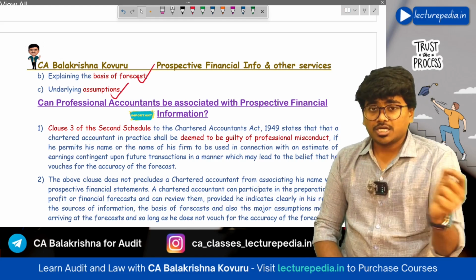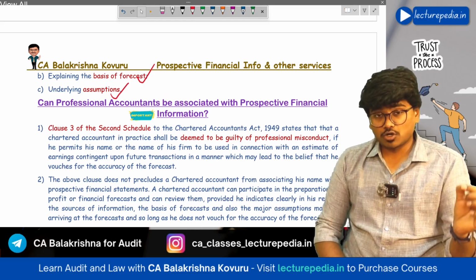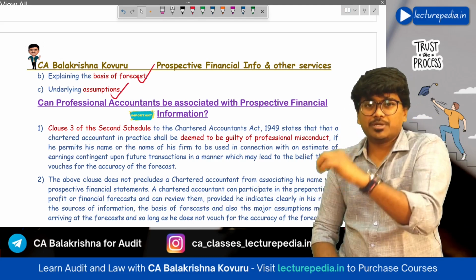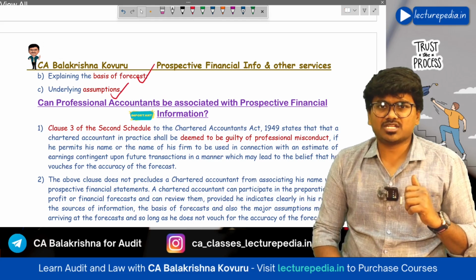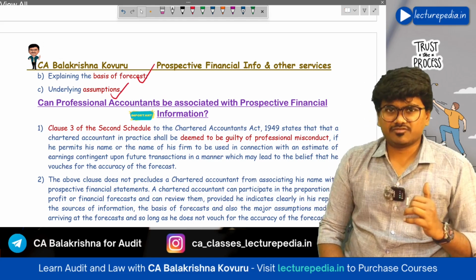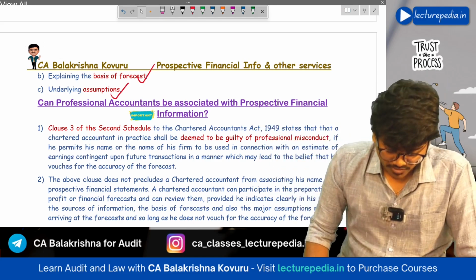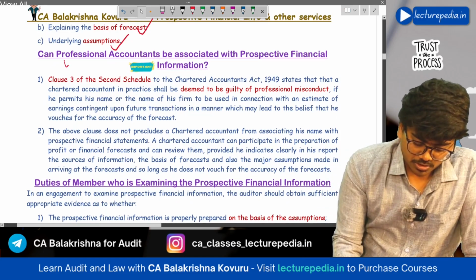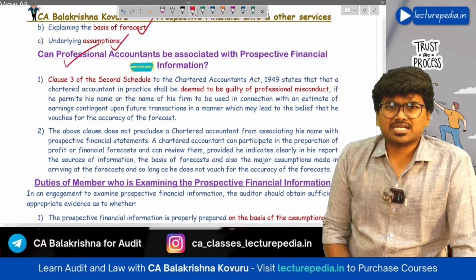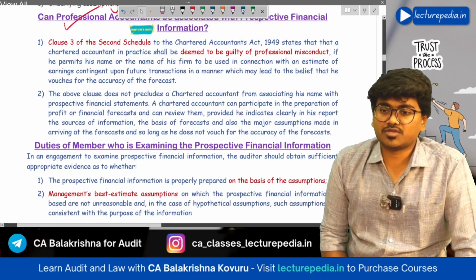Okay, in the note he should say that he is not vouching for the accuracy, and he should also clearly indicate all the assumptions that have been used for preparing this prospective financial information. Then he can use his name with the prospective financial information. Using name with respect to prospective financial information means you can sign it. So a chartered accountant can associate with prospective financial information provided he doesn't give a belief to the users that he is vouching for the accuracy of the figures.